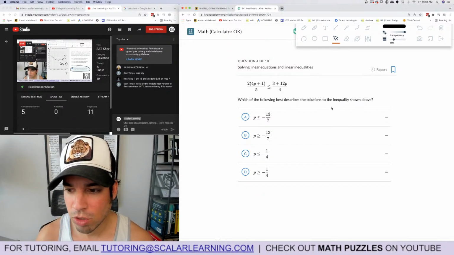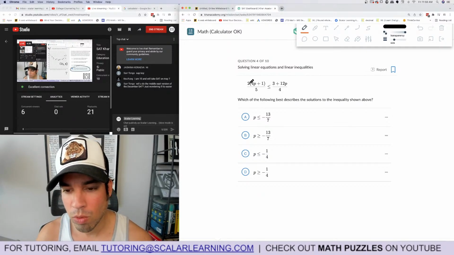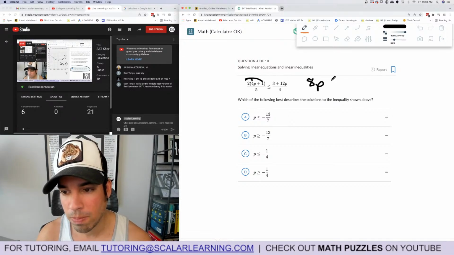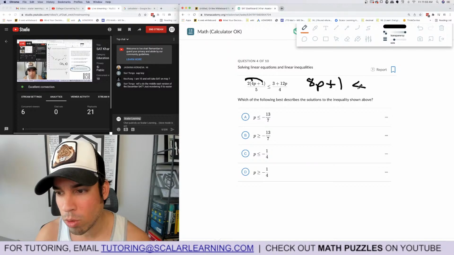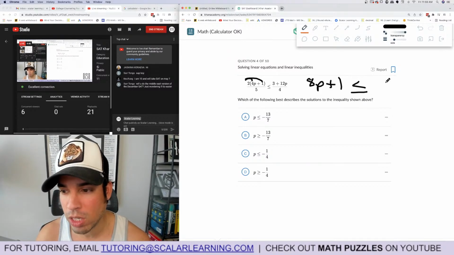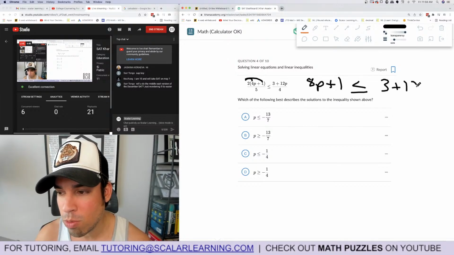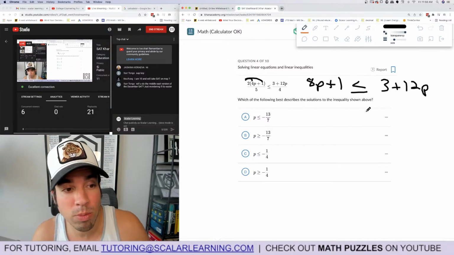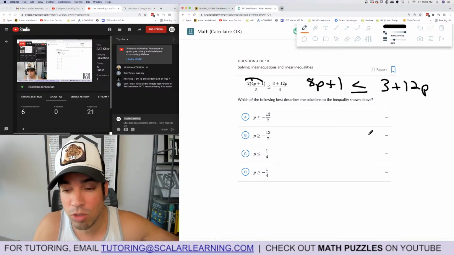2p, which is the best solution? Okay, so we got to solve. So I'm going to multiply. I'm going to distribute. Now you got to be careful here, because you don't want to cross multiply. I mean, you could sort of do, but with the variables, you got to be a little bit careful, because a variable could be negative. So when you're multiplying by a variable, you may flip the inequality or you may not. You don't know.